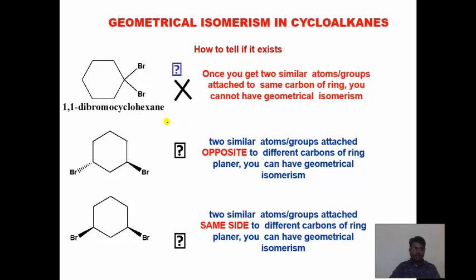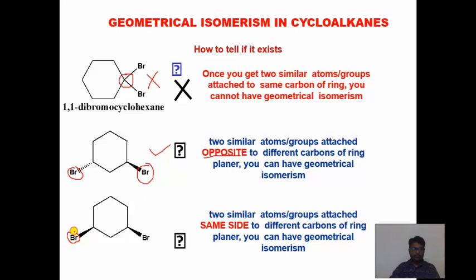And how can you identify whether it is a geometrical isomerism or not? Both groups or atoms must be on different carbon atoms. If they are substituted on the same carbon, it does not form a geometrical isomerism. In this isomerism, one bromine is below the plane and another bromine is above the plane. So it forms a trans isomer, arranged on opposite sides.